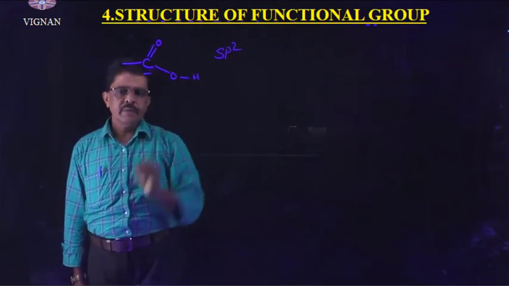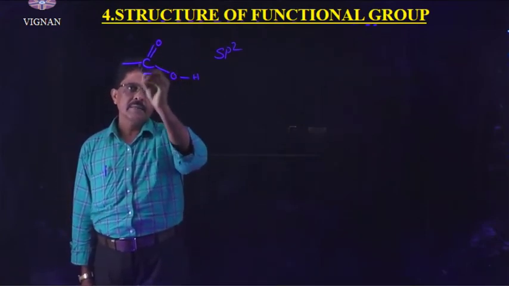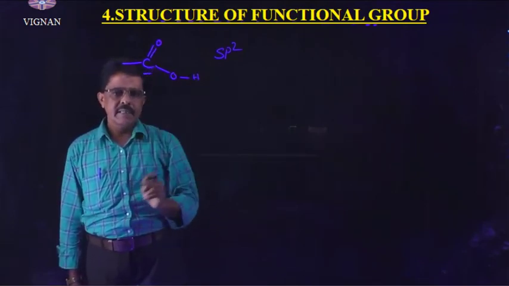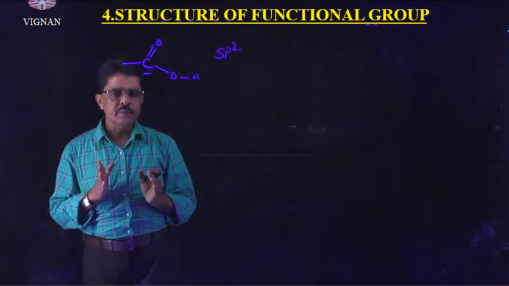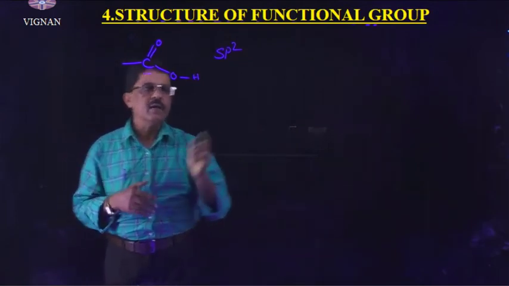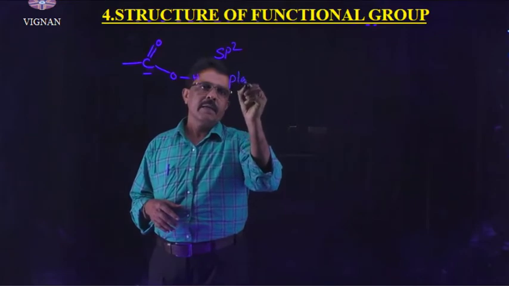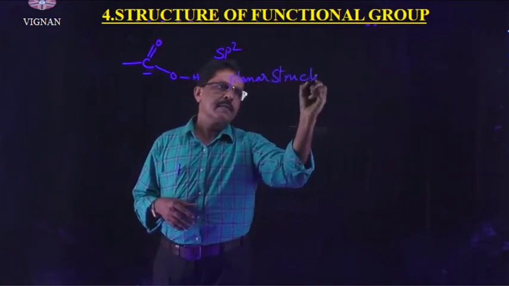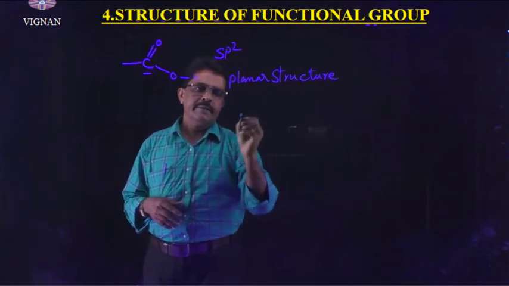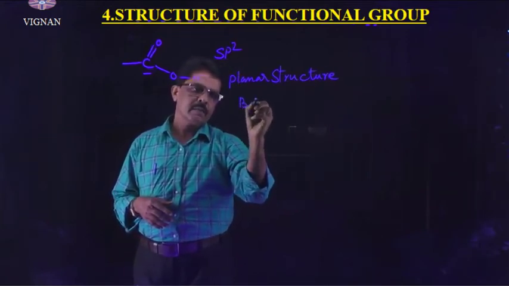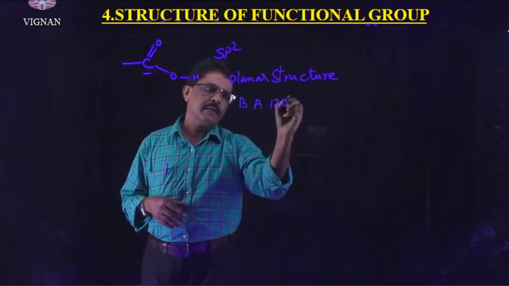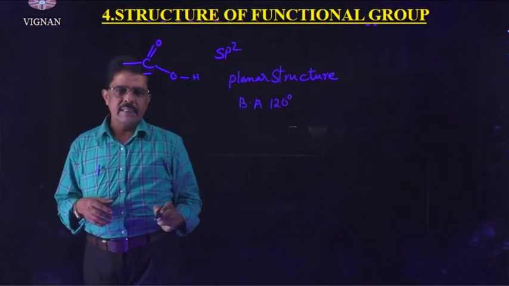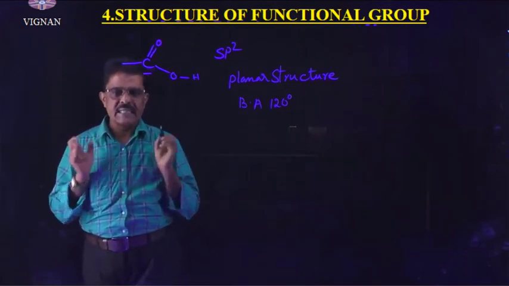This sp2 hybridized carbon of the carboxylic group lies in a planar structure, and the bond angle is 120 degrees. Right, understand?